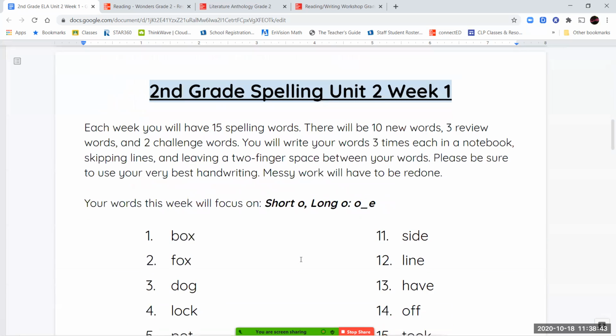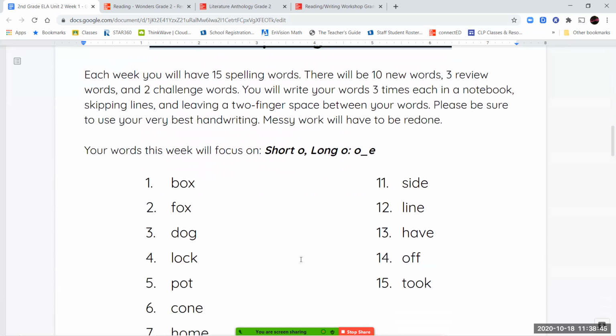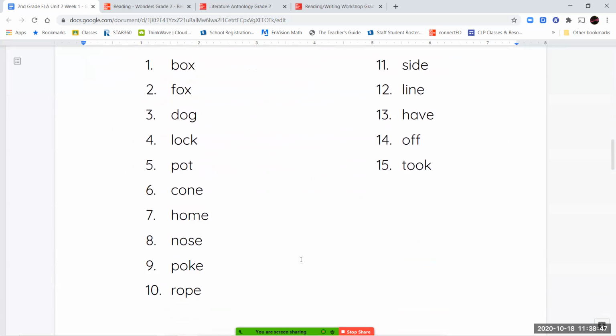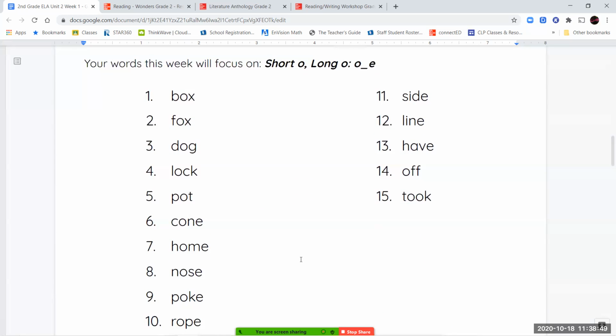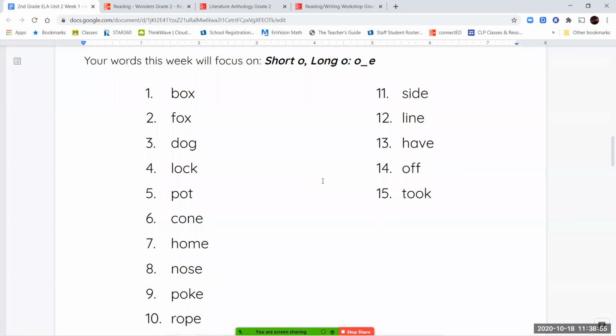Now, your spelling words this week all focus on your short and long O sounds. So a lot of these words are going to be really simple for you guys because they're words that you know. So hopefully you guys will have a really easy week when it comes to your spelling test.